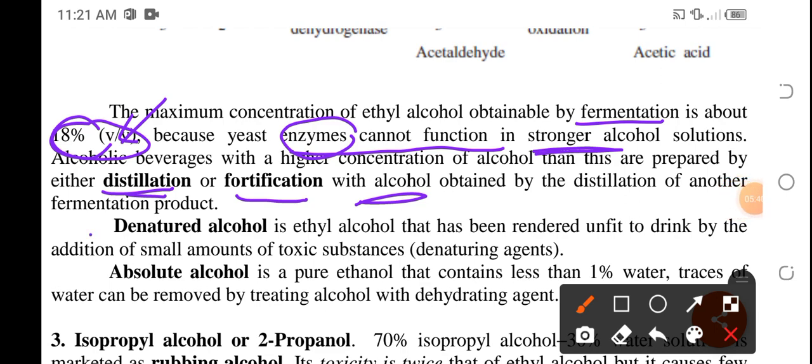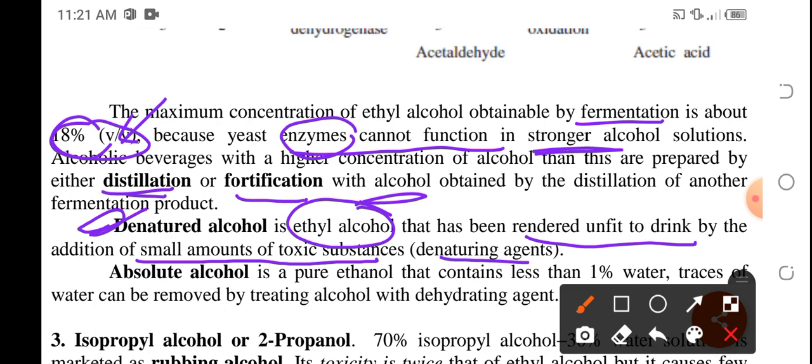We also have denatured alcohol. These are specifically ethyl alcohol that are rendered unfit to drink. Bakit sila naging unfit to drink? Akala ko ba ethyl alcohol are drinking alcohol? Okay? Denatured alcohol had been rendered unfit to drink because a small amount of toxic substances has been added.